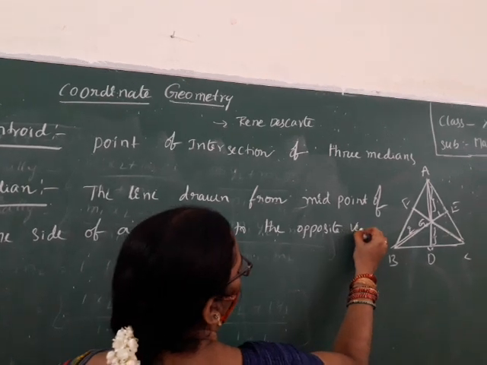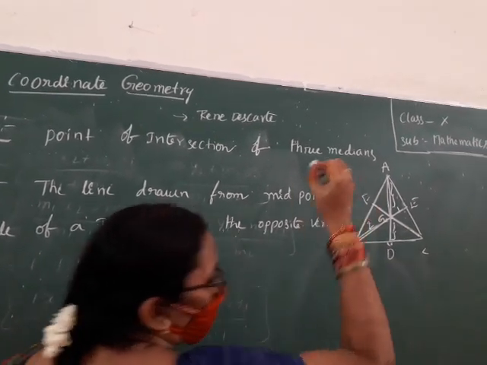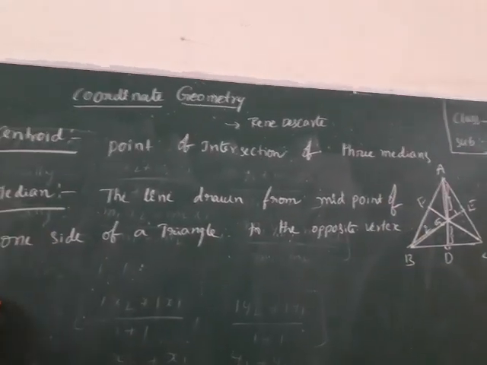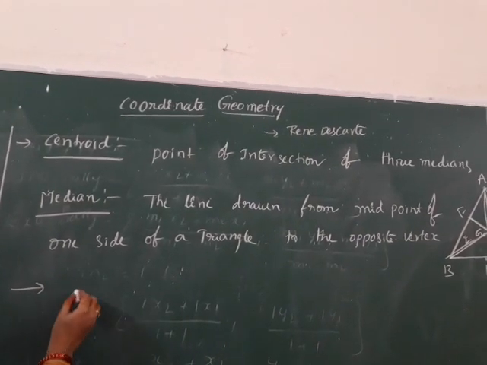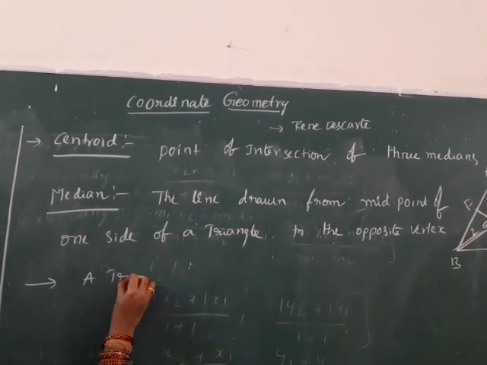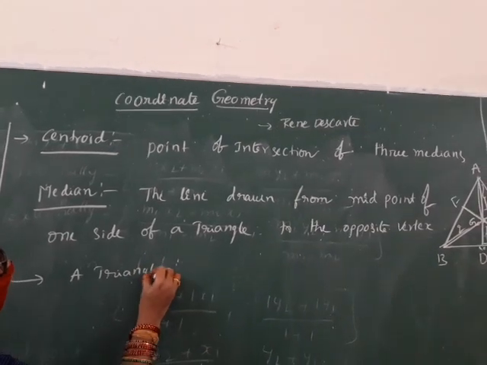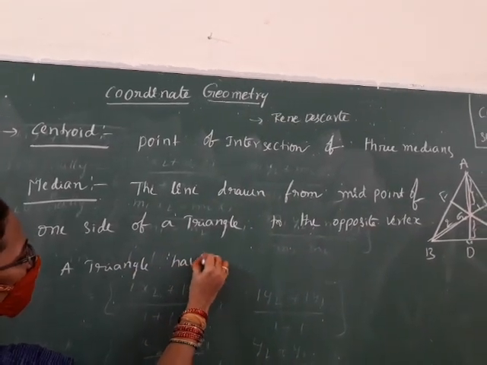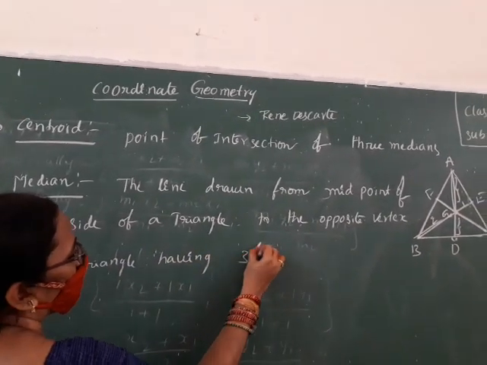How many medians can we draw? 3. Write down: a triangle has 3 medians.